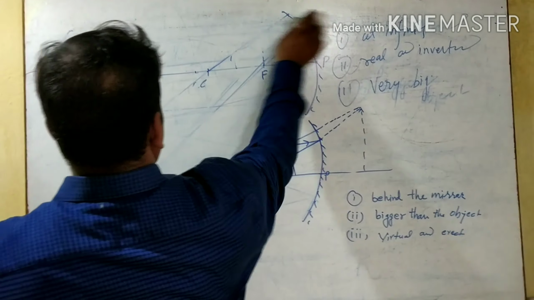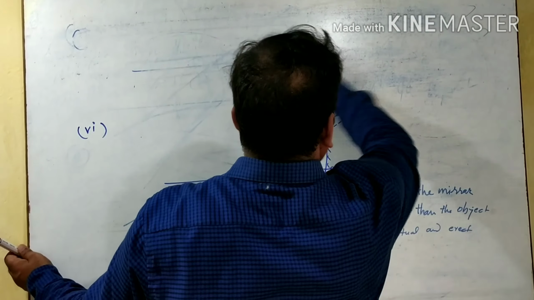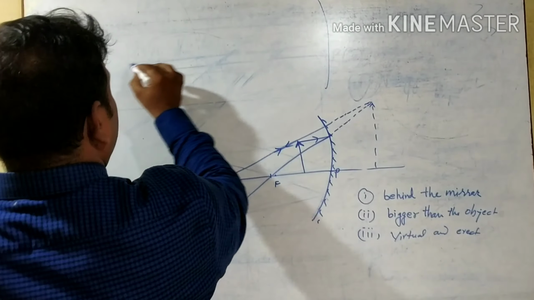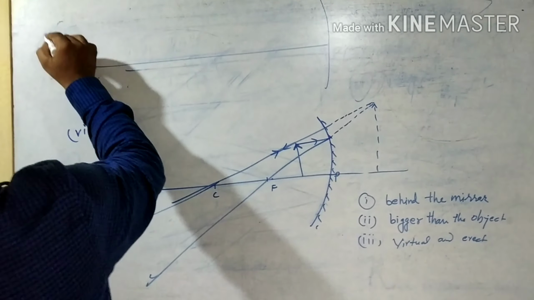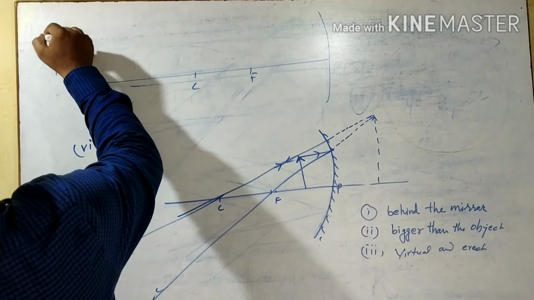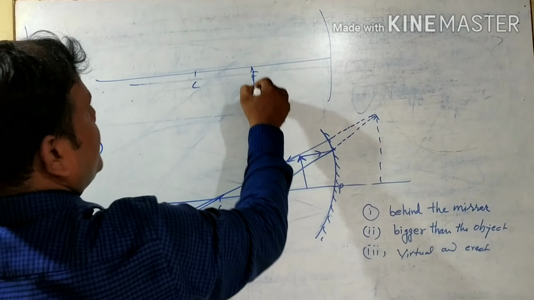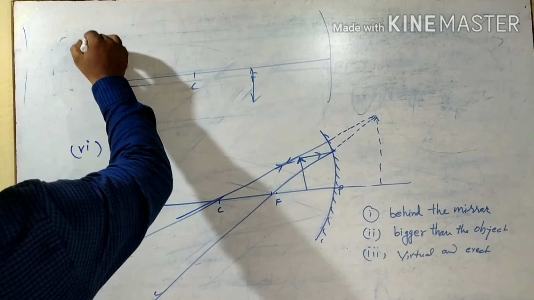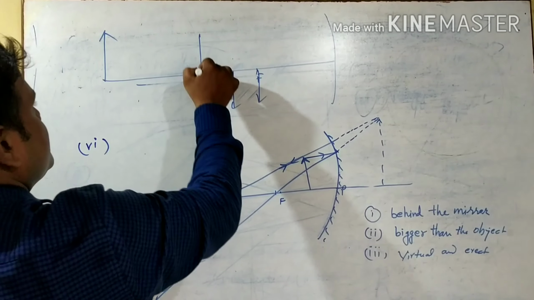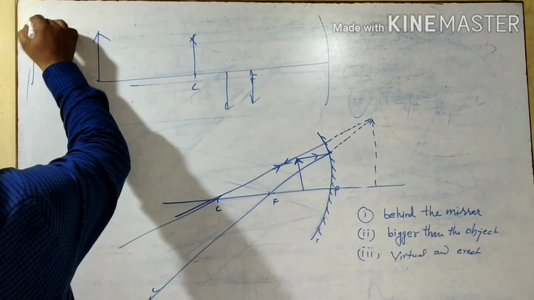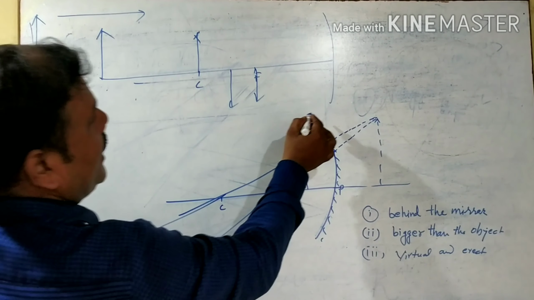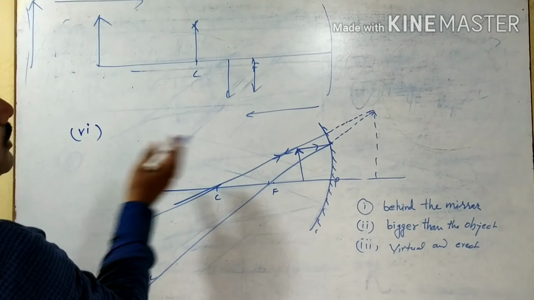Just look here, the very interesting thing is that you see, suppose that this is the mirror. If the object is here, that is the focus, and here is the center of curvature. When the object was at infinity, the image formed here. When it comes closer, the image forms here, and when it comes here, you see the object is moving closer to the mirror and the image is moving far from the mirror.